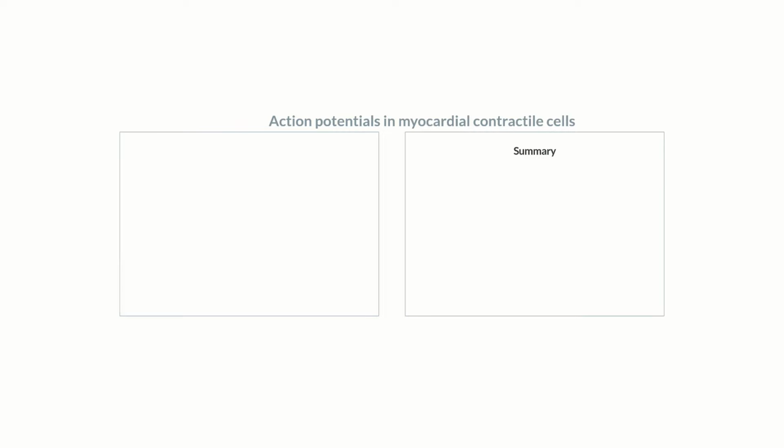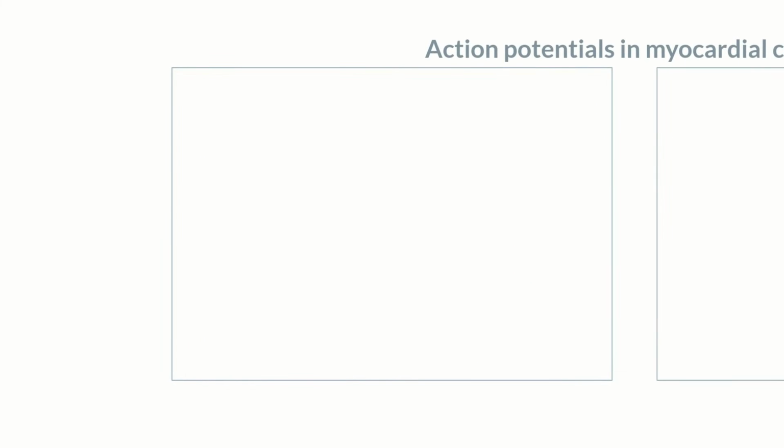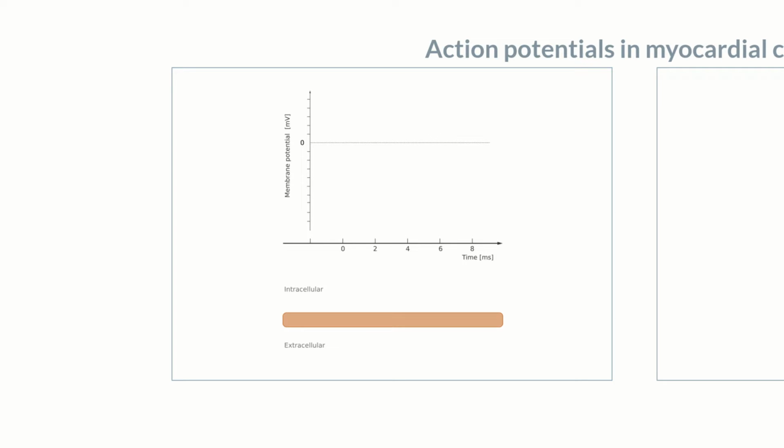Action potentials in myocardial contractile cells. Do you know what prevents tetany from occurring in cardiac muscle cells? In this last episode of this Chalk Talk course on action potentials, we'll wrap this up with a series of events that occur during and following an action potential in myocardial contractile cells.